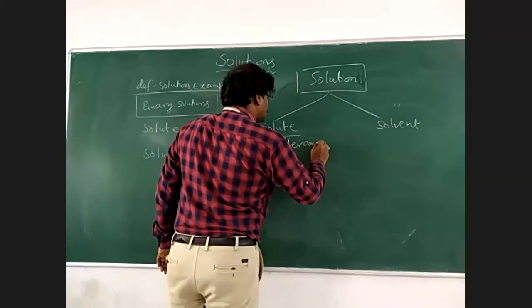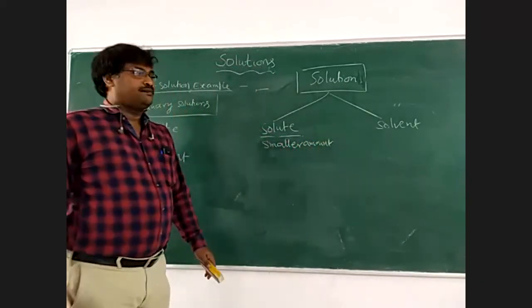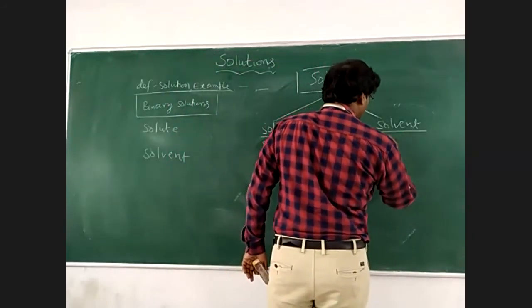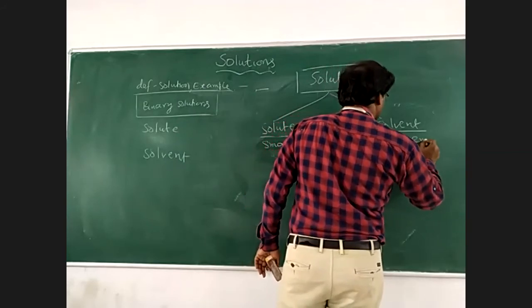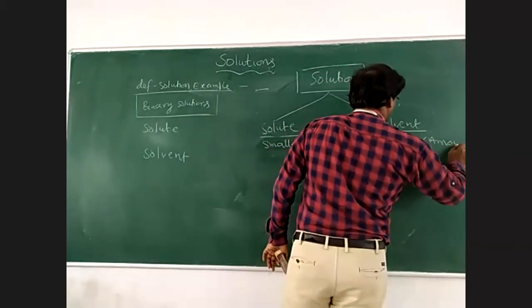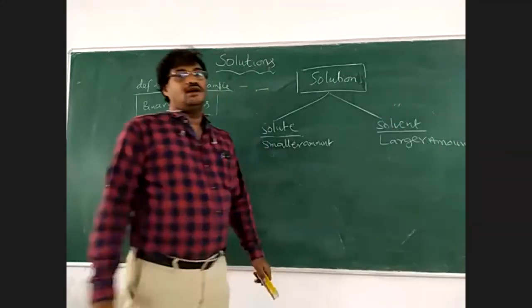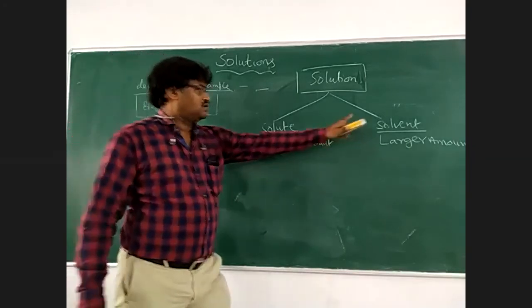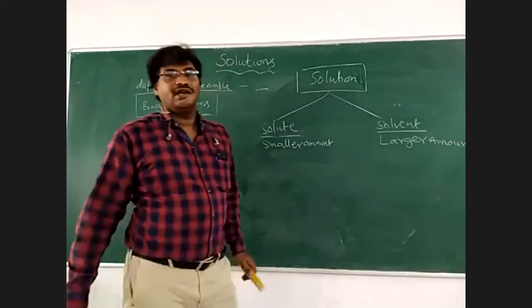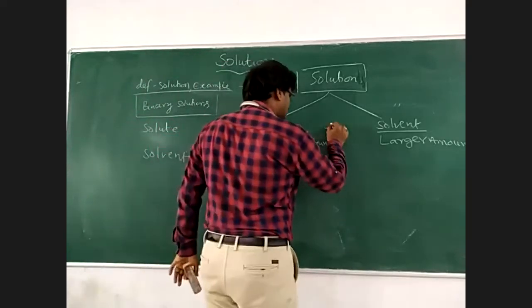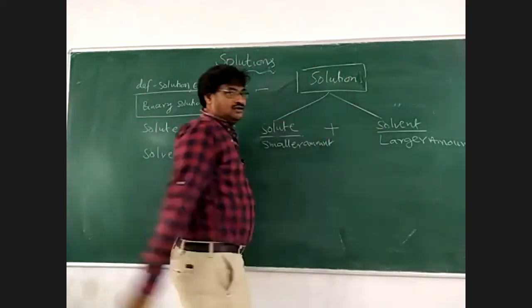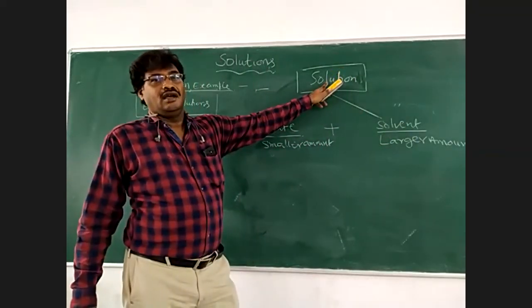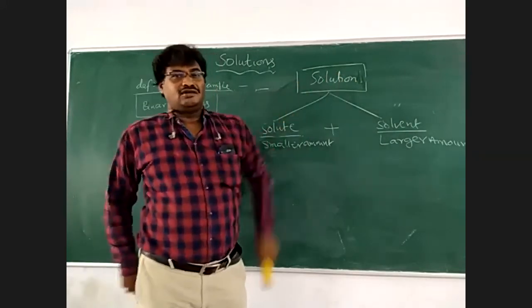The quantity present in the larger amount is called solvent. Solute, smaller amount. Solvent, larger amount in a solution. Solute plus solvent is a solution, said to be a binary solution.